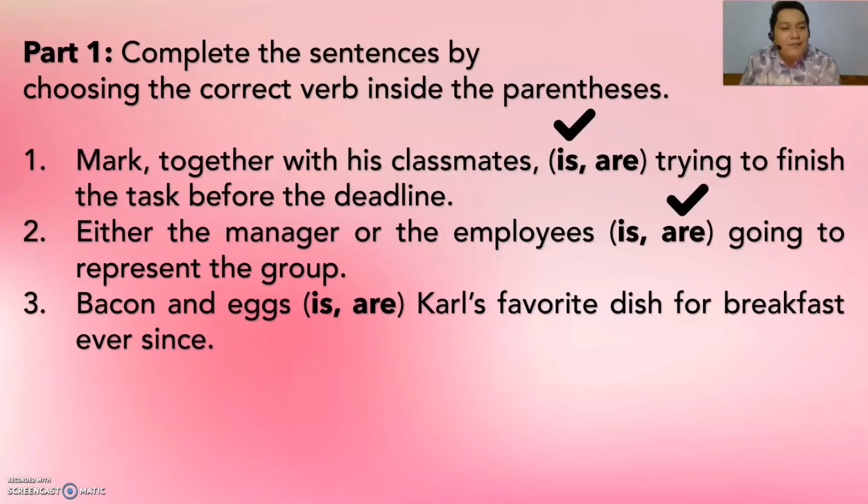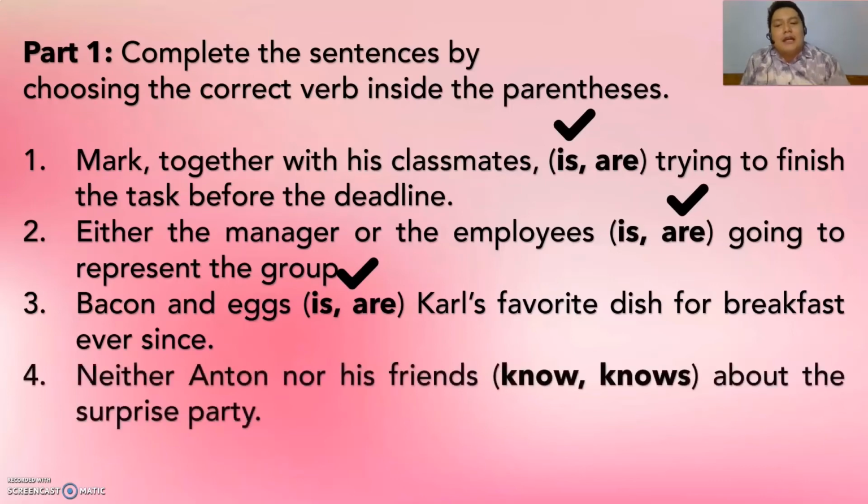Now we have a compound subject again, but then it is joined together by and. Do you think this is plural? Okay, I think you got the answer. Now, for compound subjects joined together by and but referring to a single unit or a singular object, it is still singular. Okay, so the answer for this item is... Okay, I think you got it correct.